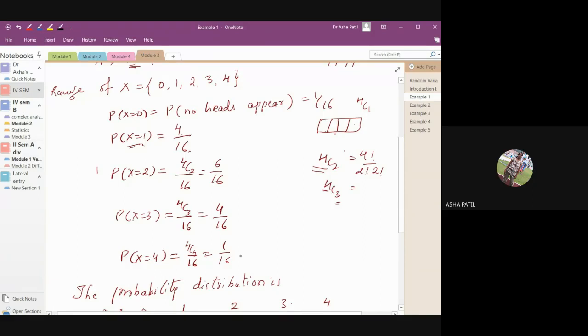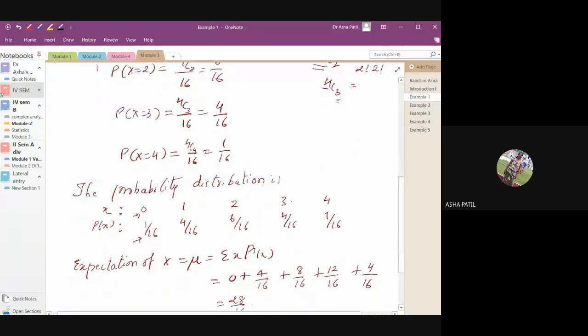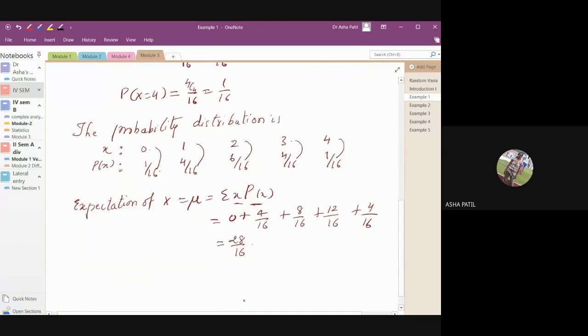Now we have got all the probabilities of the values of xi. Then put them in a table, and that becomes the probability distribution. Once you get the probability distribution, the mean is given by summation of x into p of x. Take the product of these terms, then add them all, and you will get the mean. That is the expectation of x. I hope you understood the example. If you have any doubts, you can stop me and ask. Don't hesitate.